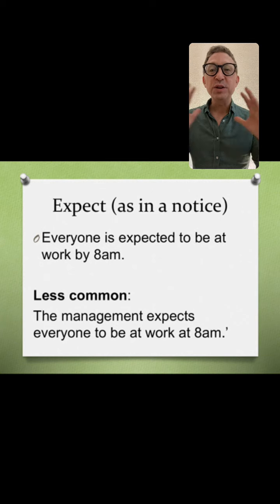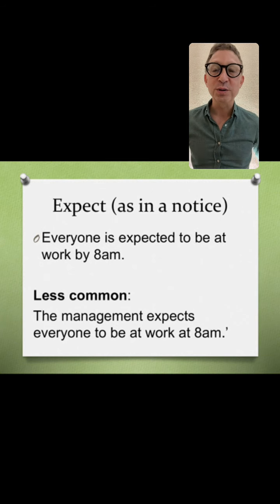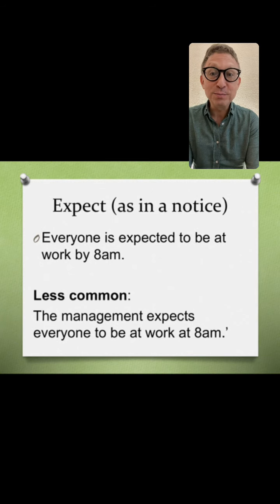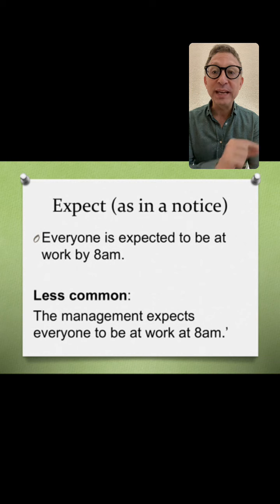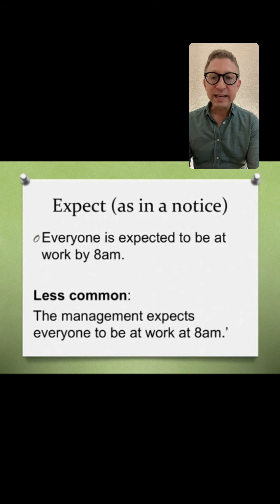So if there's a notice, like a sign or a law or a rule in the company handbook, you might read, "Everyone is expected to be at work by 8 a.m." Everyone is expected. You don't hear as often, "The management expects everyone to be at work at 8 a.m."